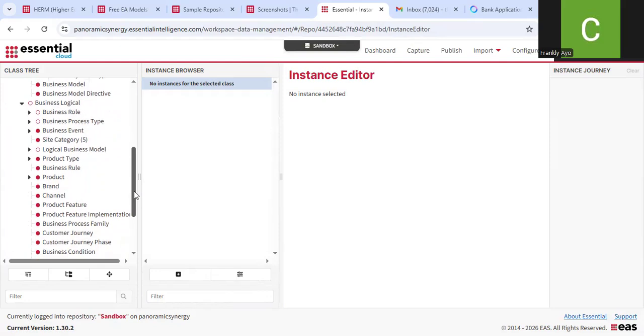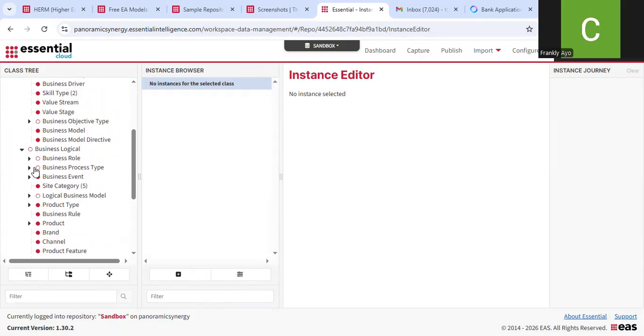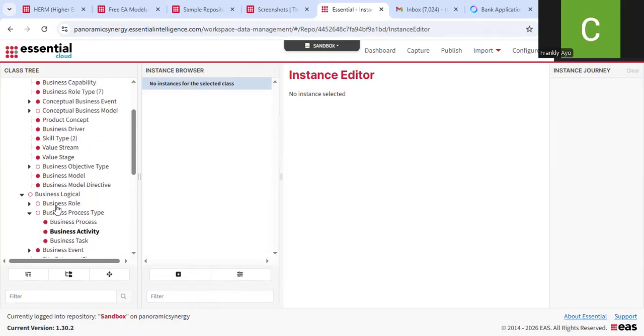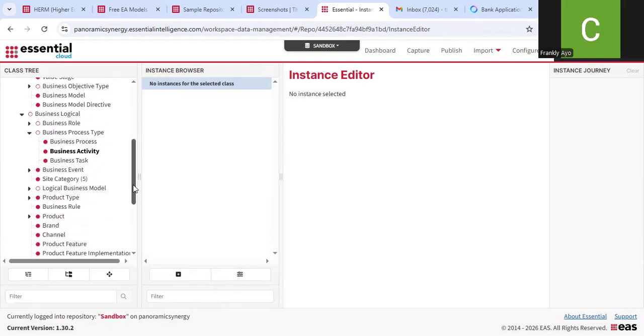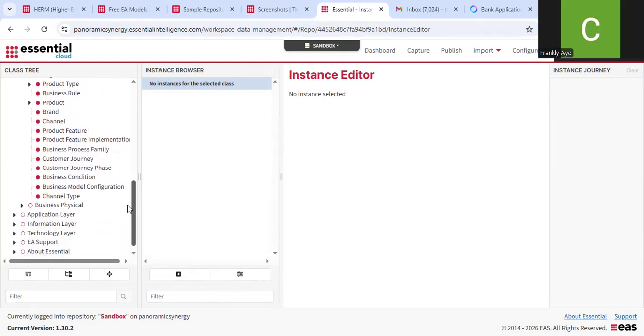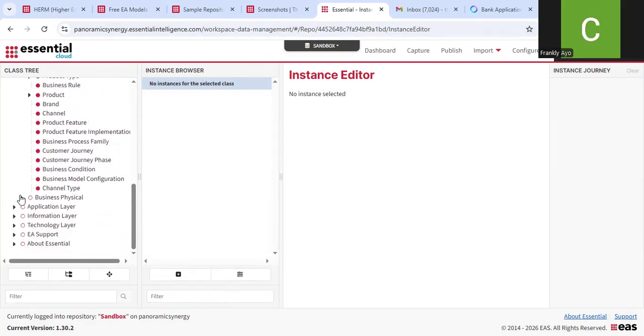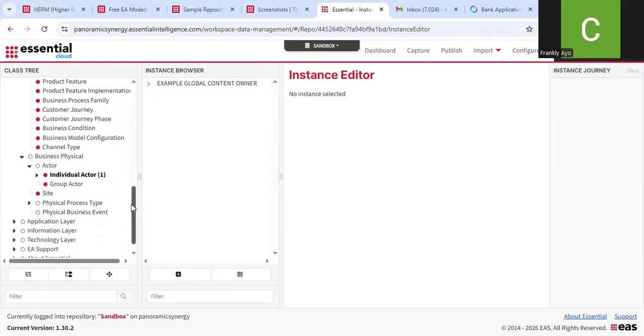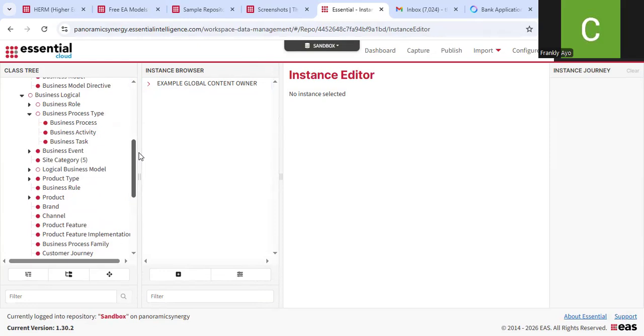Business process type, everything will be empty. Business process, we don't have any business process, we don't have any business activity. So it's basically empty. You can go through it and you will see that everything is empty. No site, no actor, everything is empty. So we only have the baseline information over here.